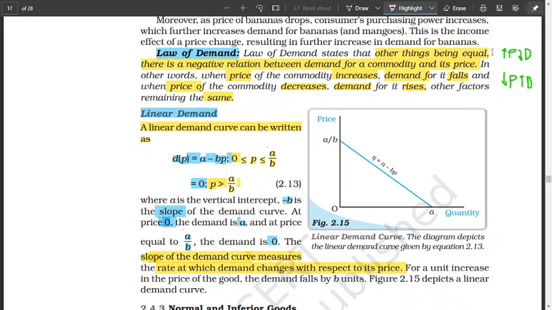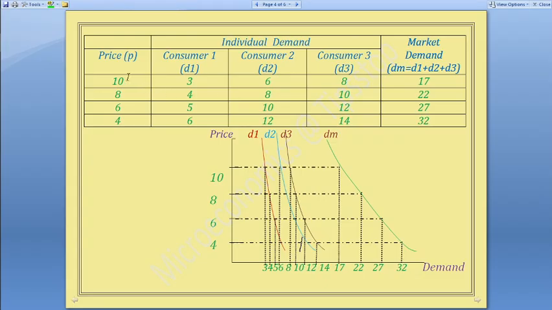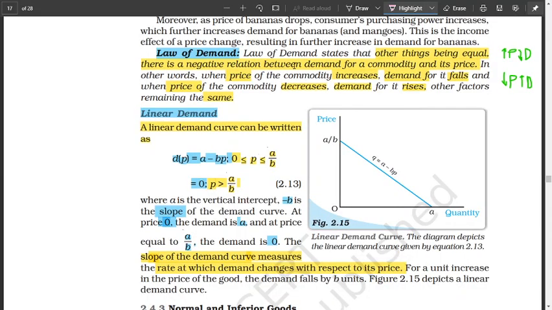They don't change. If you study only the change of price to the demand, then there is a negative relationship, as we have seen. Negative means a fall of price, increase in demand. Price falls, increase in demand. That's the opposite. That's a negative relationship. So there is a negative relation between demand for a commodity and its price. That is the law of demand. What is the law of demand? Other things remaining equal, there is a negative relationship between demand for a commodity and its price. Meaning, if others remain unchanged, constant, then we look only at price and demand. There is a negative relationship. There is an inverse relationship.